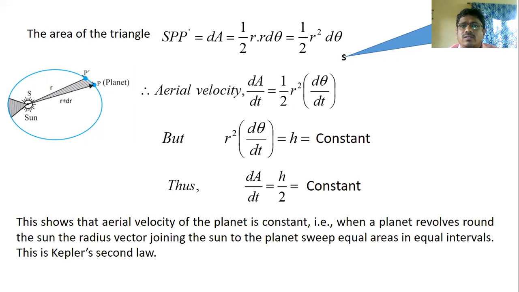Kepler's second law states that the areal velocity of a planet revolving around the Sun in an elliptical orbit remains constant, which implies the angular momentum of the planet remains constant. As the angular momentum is constant, all planetary motions are planar motions, which is a direct consequence of central forces.